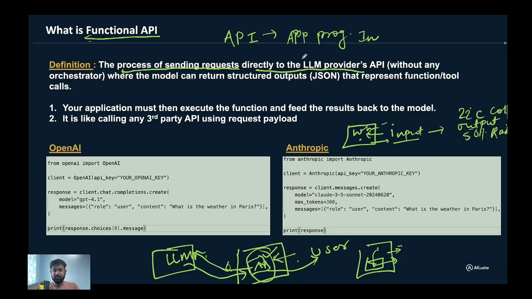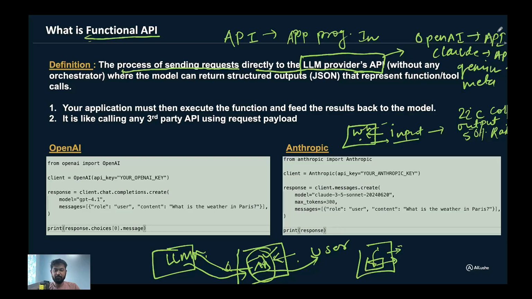Now here's the catch. When I say LLM provider API, this API is built by the parent organization. OpenAI has built its own API. Claude has its own API. Gemini has its own API, and Meta has its own API.